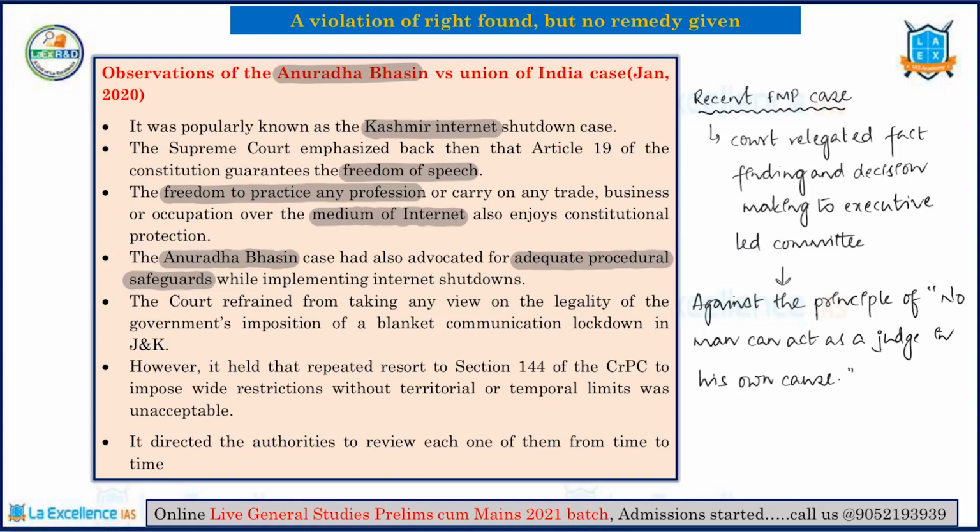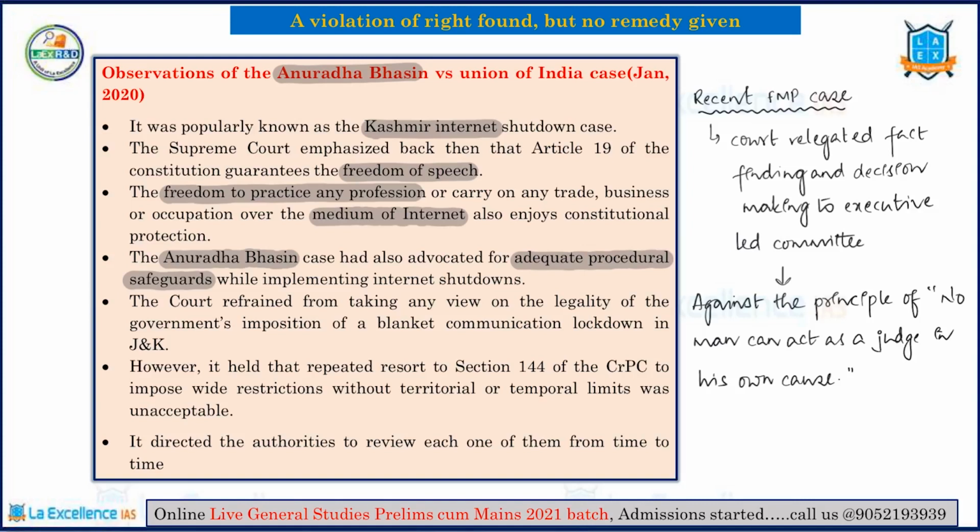Now, this is what is being contested by this particular article, because if you are giving the power to the executive to check if the internet shutdown is legal or illegal, the executive will obviously say that it is legal, right? Because here the executive is the person who has enforced that particular rule. Now he is acting as the judge in that particular rule. This is against the age-old rule of justice, which says that no person shall act as a judge in his own cause.